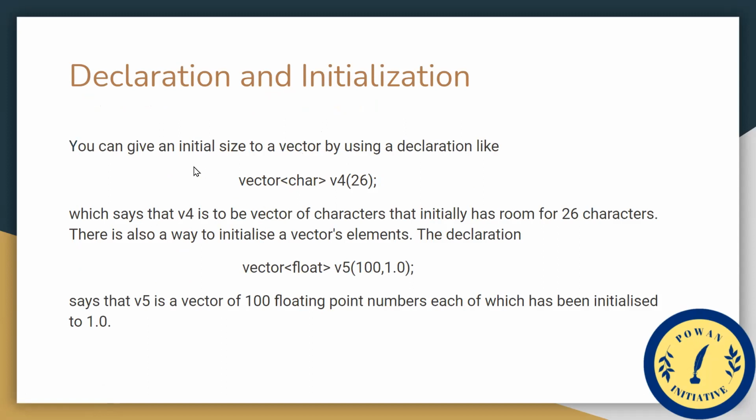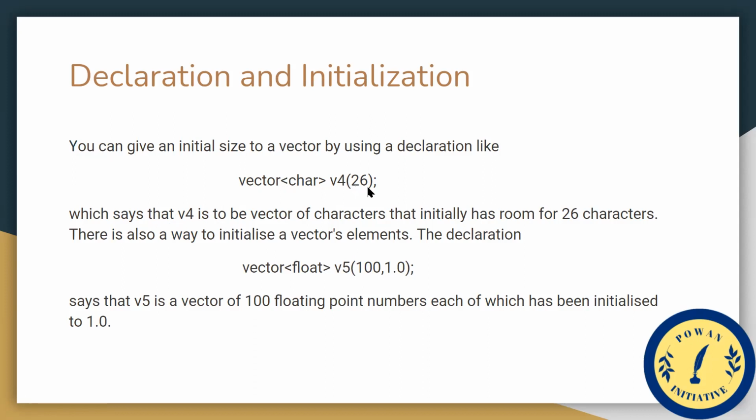We can give an initial size to a vector by using a declaration like vector<char> v4(26). What this means is we are creating a vector of char data type, its name is v4, and the size will be 26. So v4 is a vector of characters that initially has room for 26 characters.